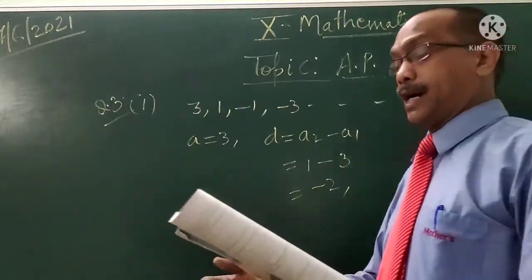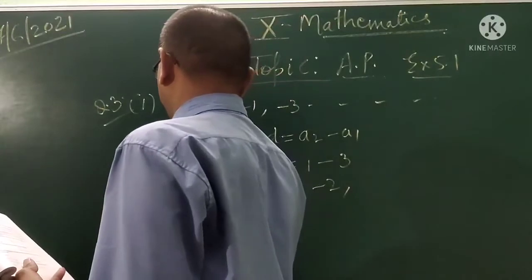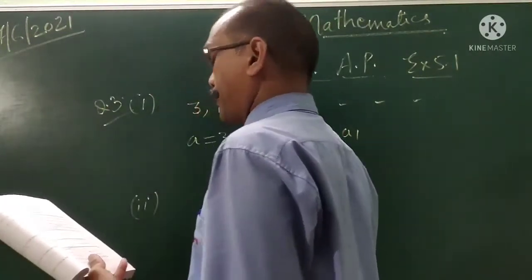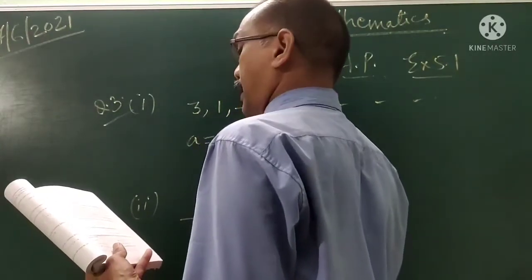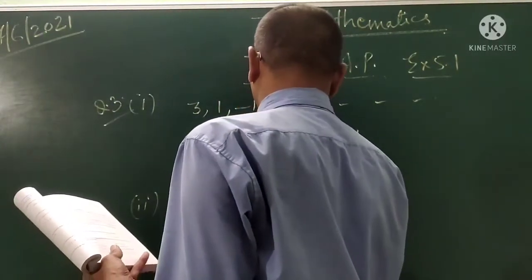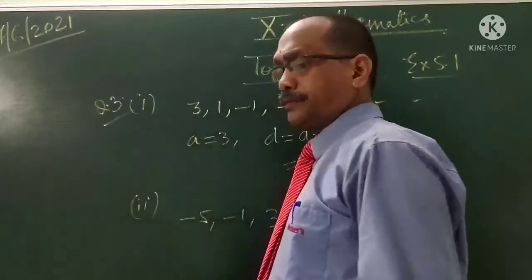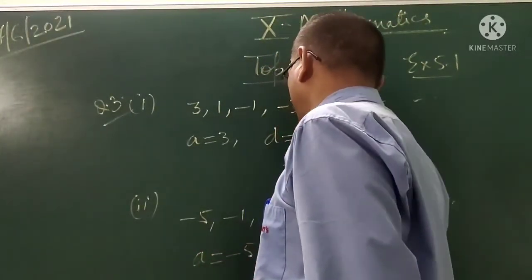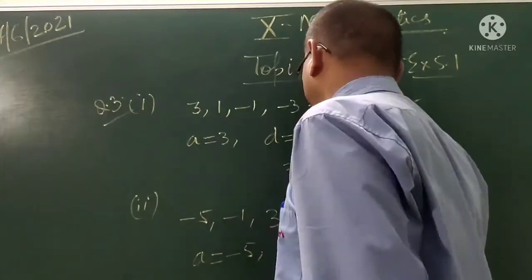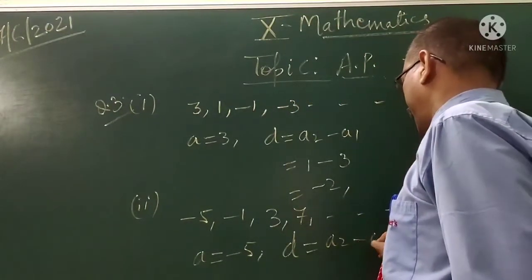Now the second part. In the second part, the AP is minus 5, minus 1, 3, 7, and so on. Student, very simple. First term is minus 5. Now the common difference D is A2 minus A1.